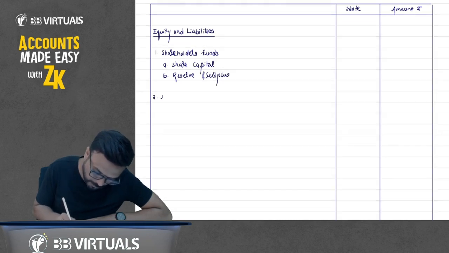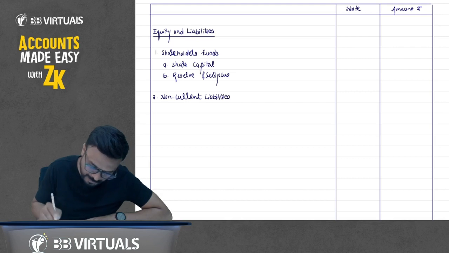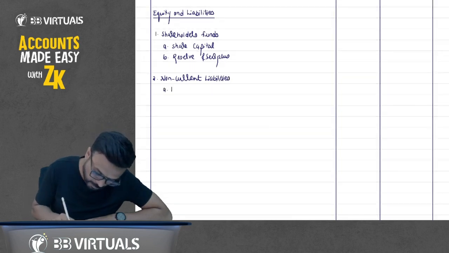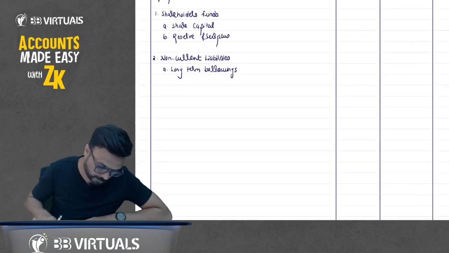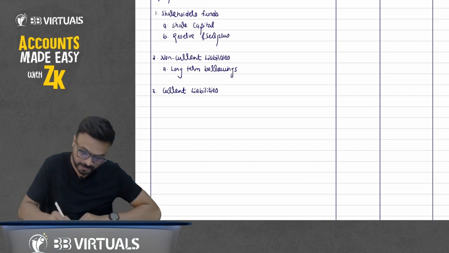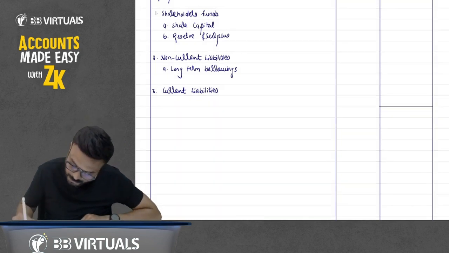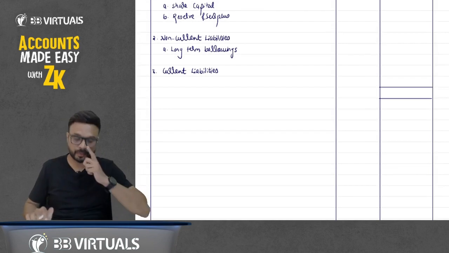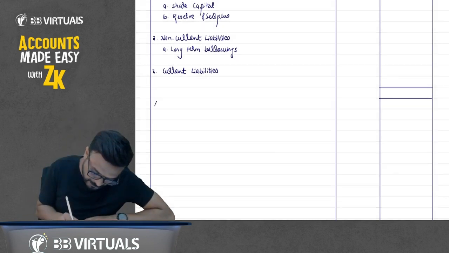Then non-current liabilities. Long-term borrowings. Third point here, current liabilities. Okay. Now total.